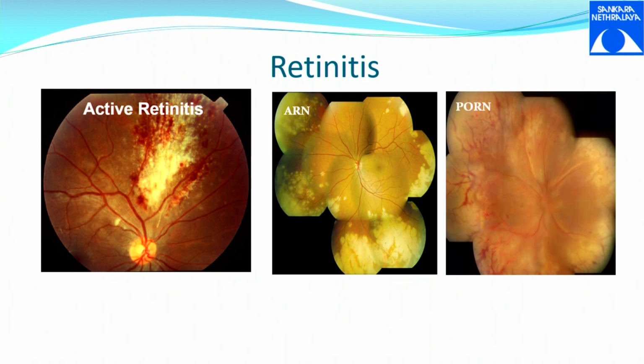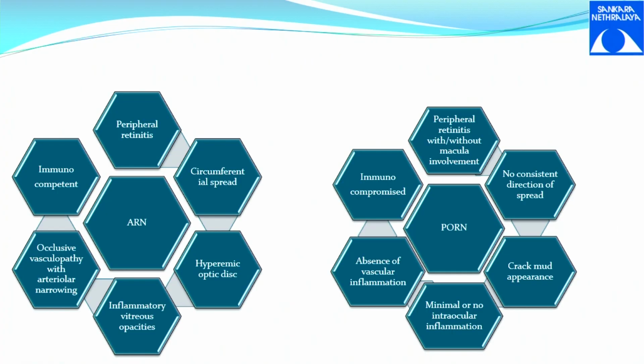So the first one is actually a CMV retinitis, which is a patchy retinitis. The second one is acute retinal necrosis, which is a white lesion in the periphery, and third one is progressive outer retinal necrosis. ARN and PORN. ARN occurs in immunocompetent patients and PORN occurs in immunosuppressed patients.